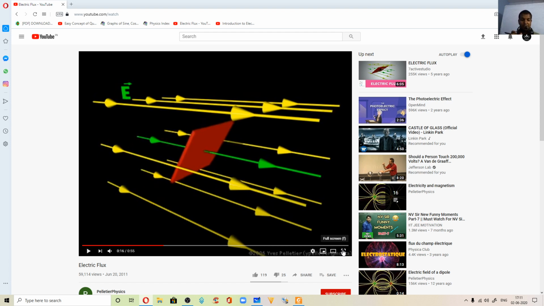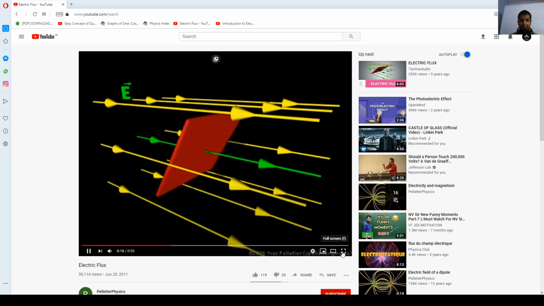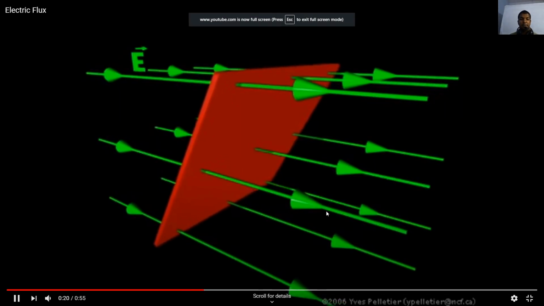Now here they are increasing the area. If they are increasing the area, the amount of electric field lines passing through that area will become more. So that gives you the idea of flux.